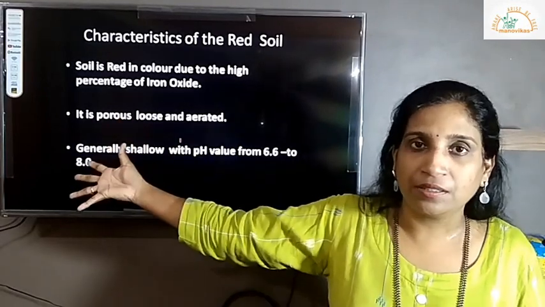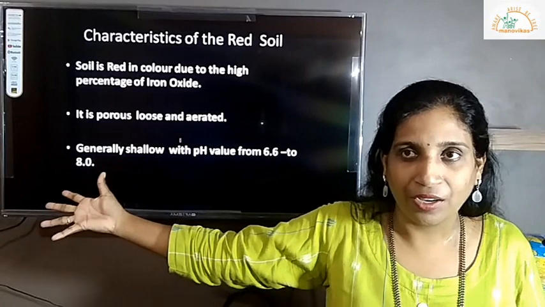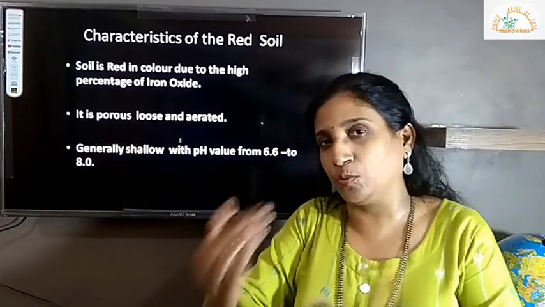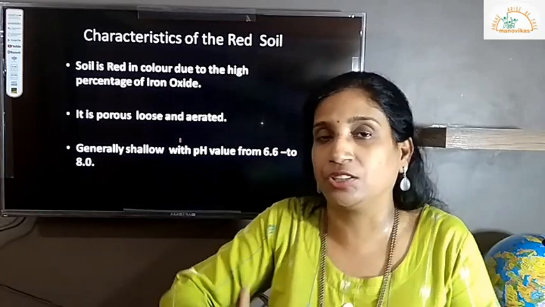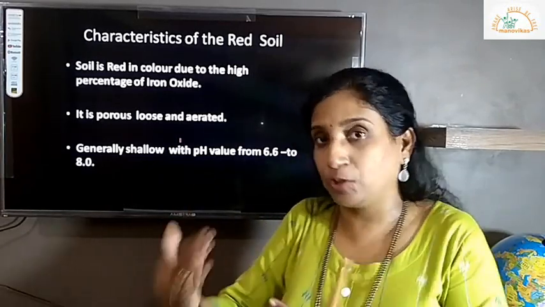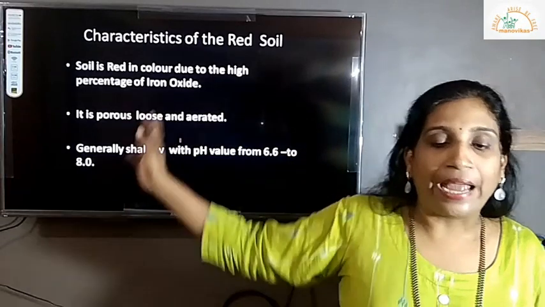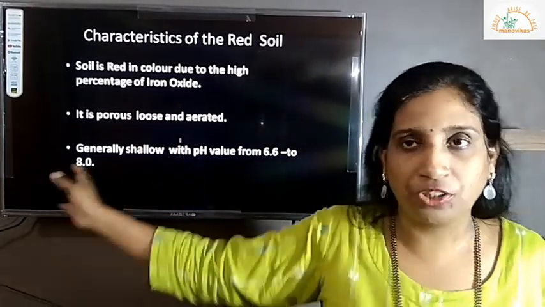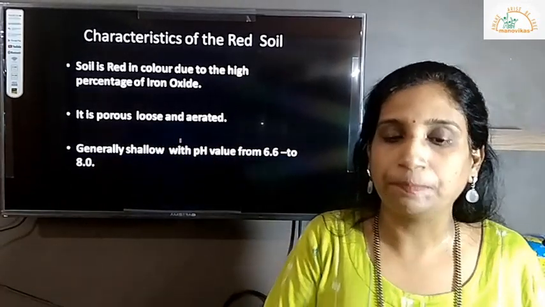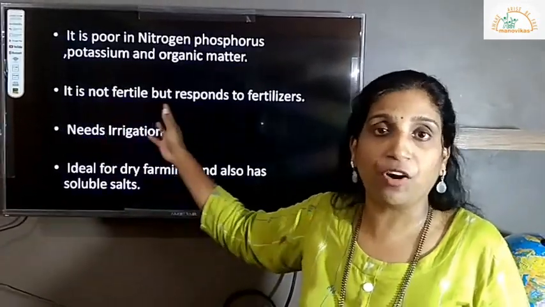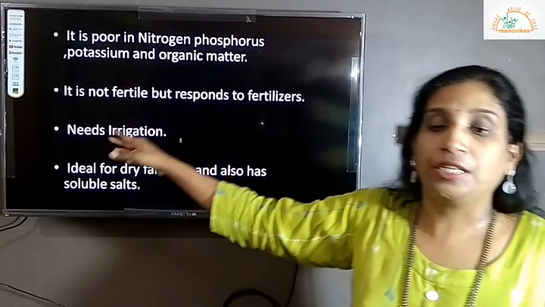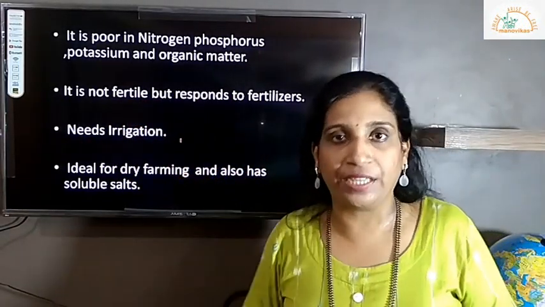It is porous, very loose soil, okay, and aerated, meaning there is a lot of chance for the air to get mixed into the soil up to the topsoil layer. That is called aeration. Generally shallow with pH level 6.6 to 8. It is poor in nitrogen, phosphorus, very important, potassium and organic matter. Again, it is not fertile but responds to fertilizers.